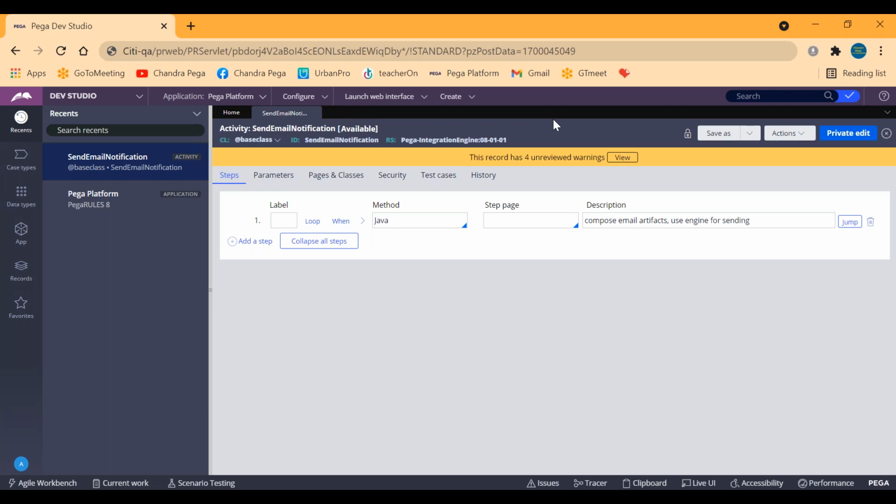The testing team will be raising a defect saying performance issues are there, that the mail is not getting triggered in time. These are the kinds of defects the testing team will be raising. As a developer, we have to resolve all of those, right?